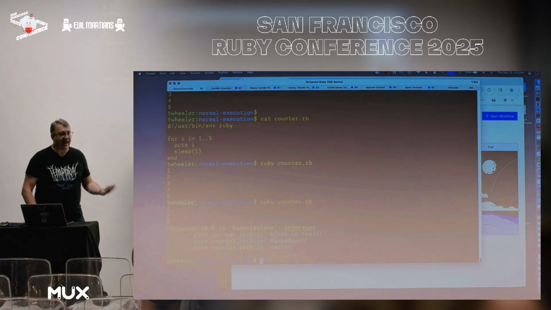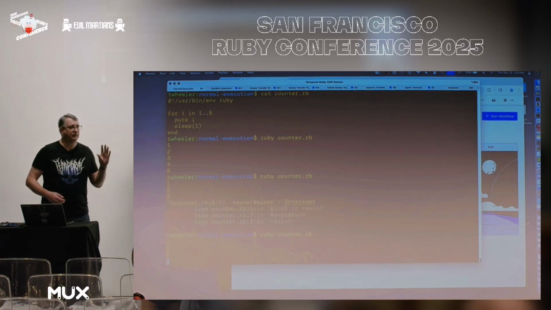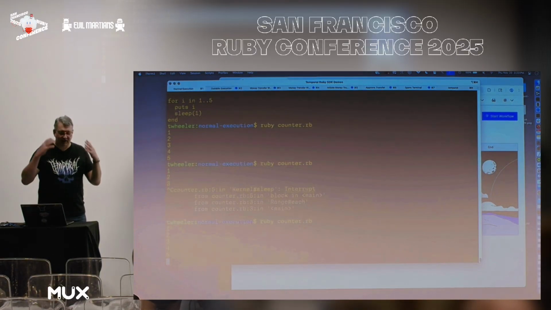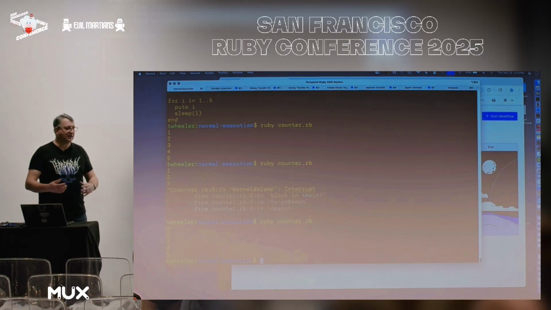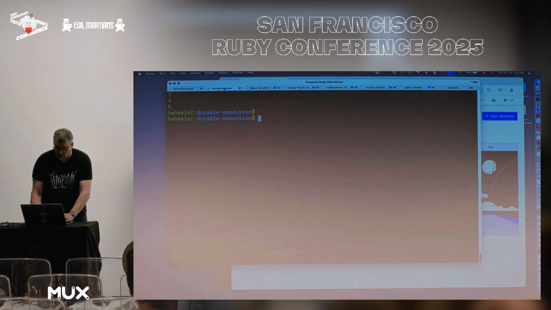And so when that happens, let me ask you a question. When I run this again, what numbers are going to print out first? 1. And you know that because you know how computers work. But if you go ask a non-technical person, think of, I don't know, your plumber or your cousin or somebody that doesn't work with computers every day, they'd say, well, it's going to print out 4, because they're telling you how computers ought to work. And I'm here to tell you computers can work that way. And what we're talking about there is durable execution.